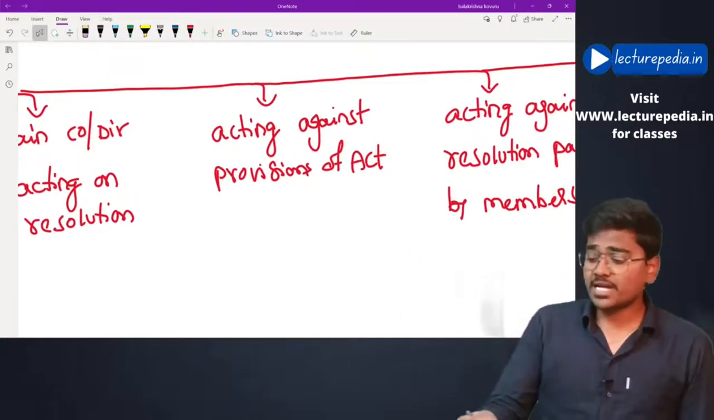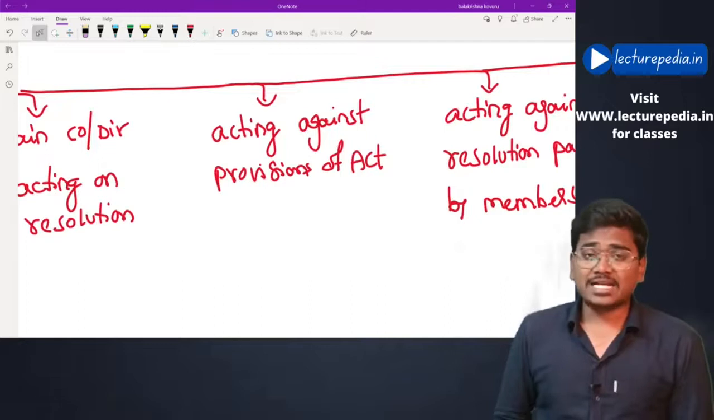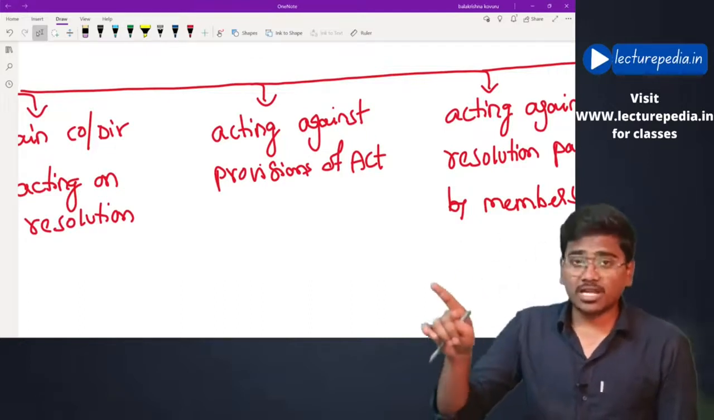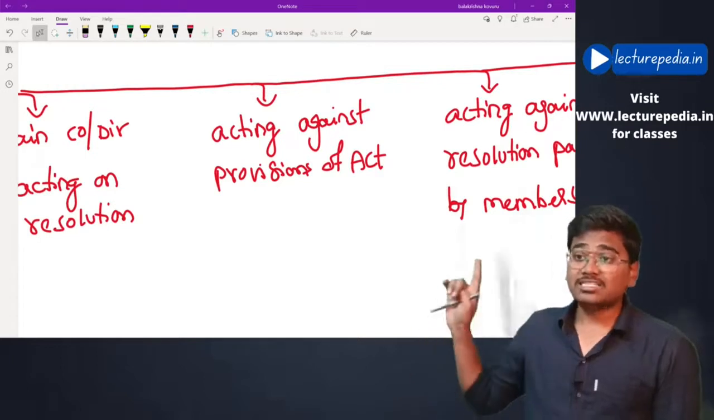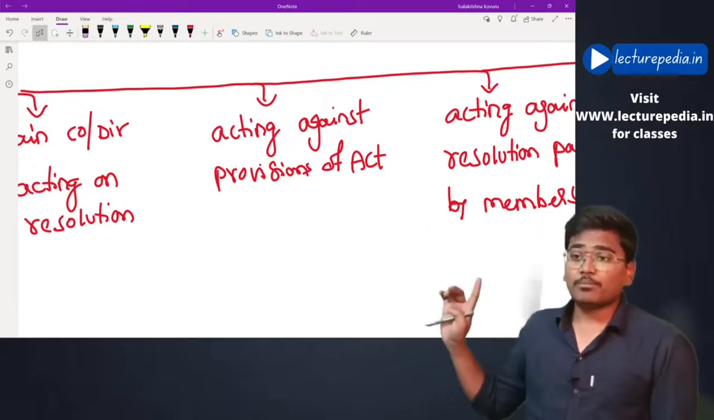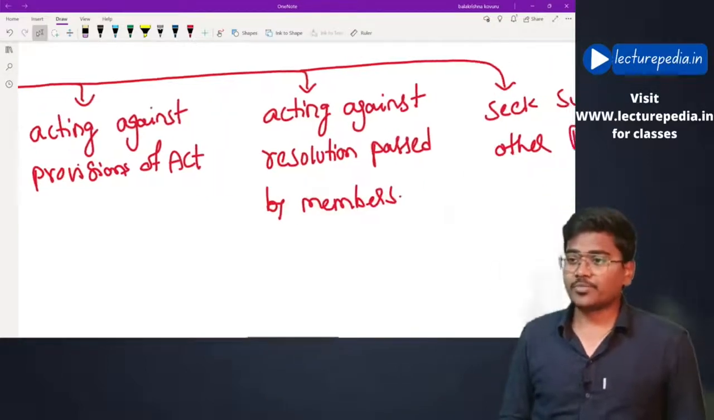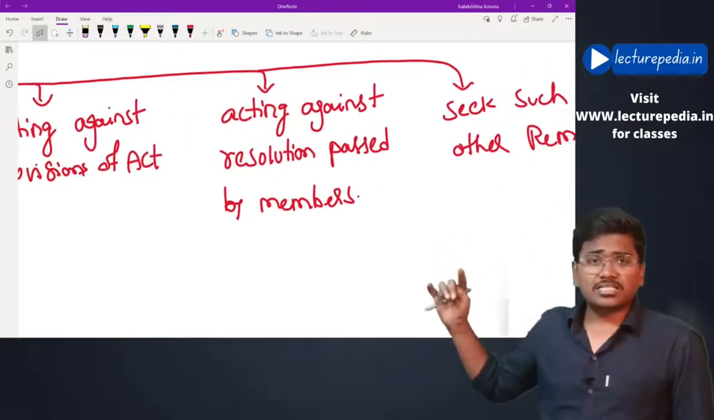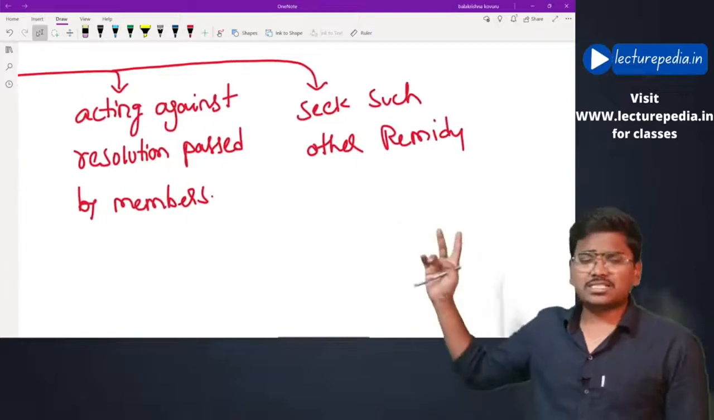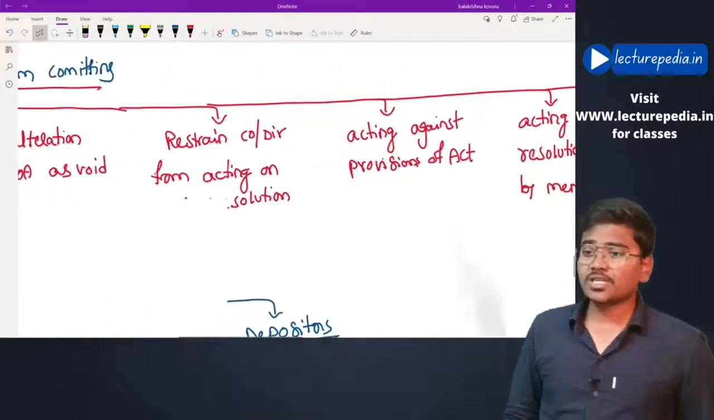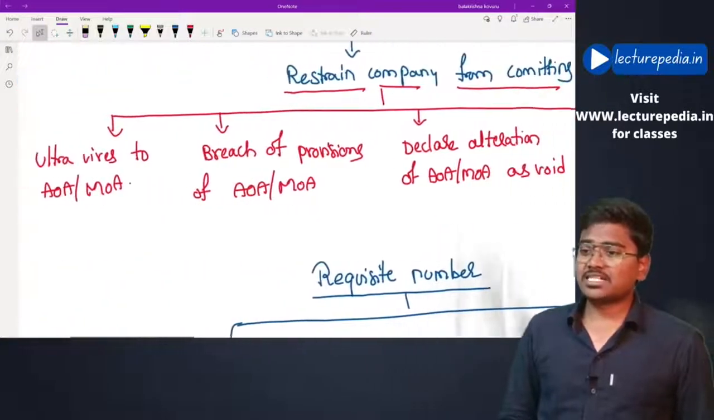If at all any director or any members are acting against the provisions of the act, then other members can approach the tribunal asking to pass an order restraining those members or directors from acting against the provisions of the act, or acting against a resolution passed by members, or seek such other remedy. In these situations, a class action suit can be filed.